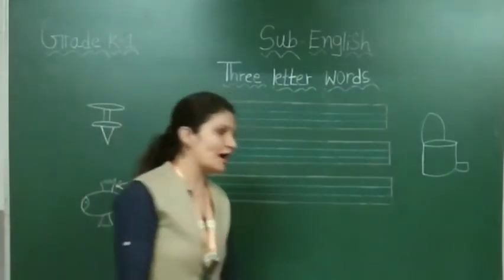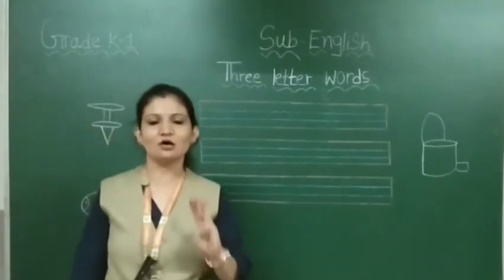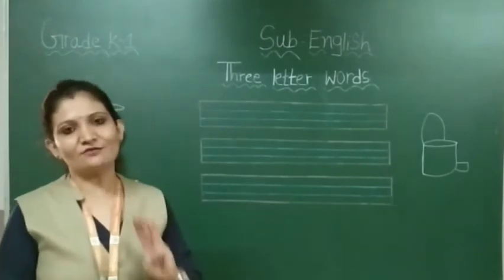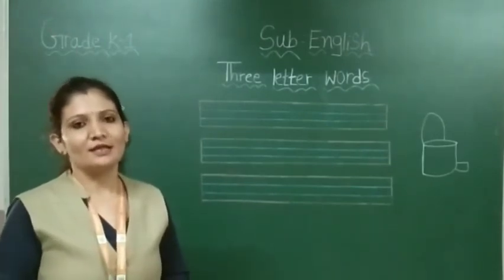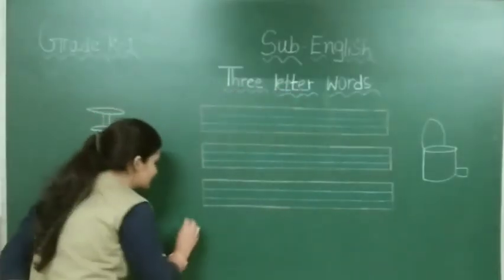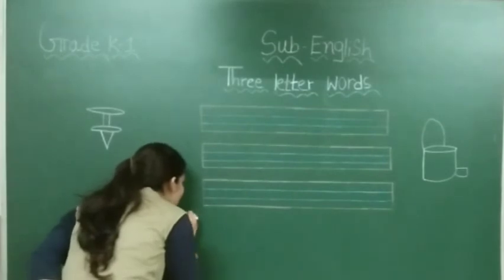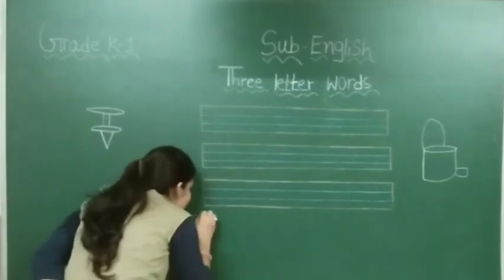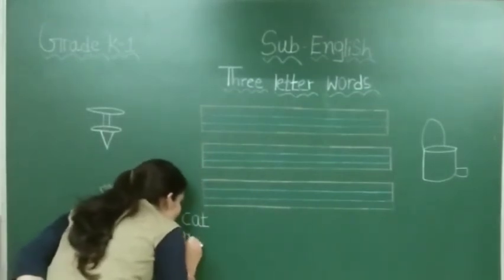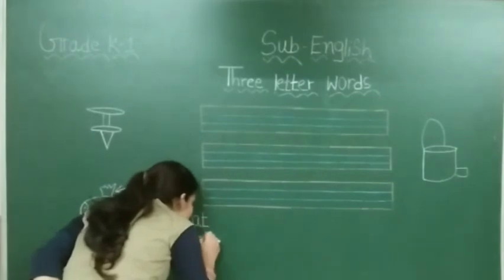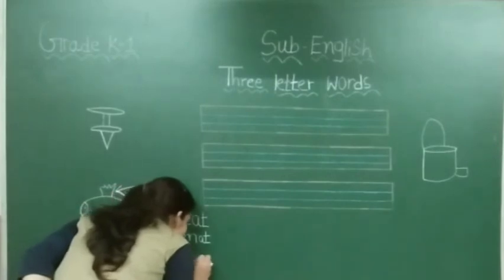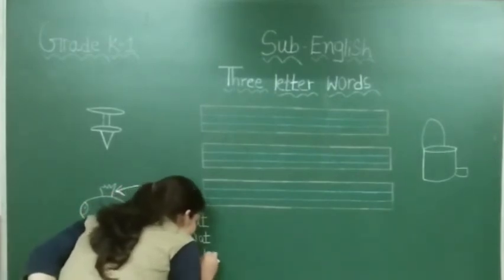In the previous video, I taught you six three-letter words of A sound and six three-letter words of E sound. So let's do a revision of that. See here. First is K and T, cat. Then M and T, mat. Now third one is H and T, hat.